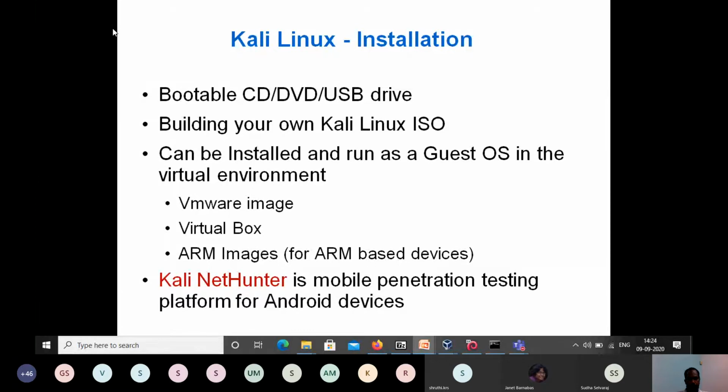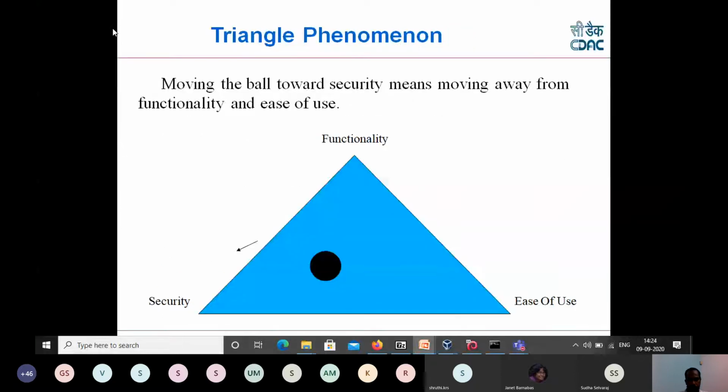The second option is that there is an ISO available. Another advantage is that if you already have virtualization installed on top of your operating system, virtualized images are also available for VMware, VirtualBox or ARM. We can just install this as a separate operating system. And nowadays, it also provides an option called Kali NetHunter, a mobile penetration testing platform for Android devices. So even on Android, the same features are available as a separate bundle.